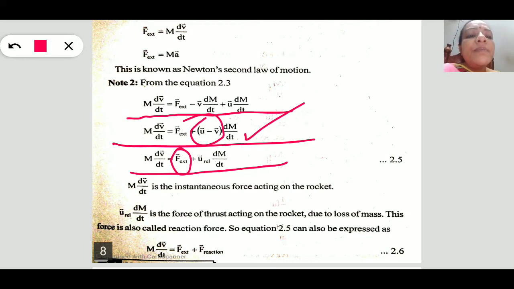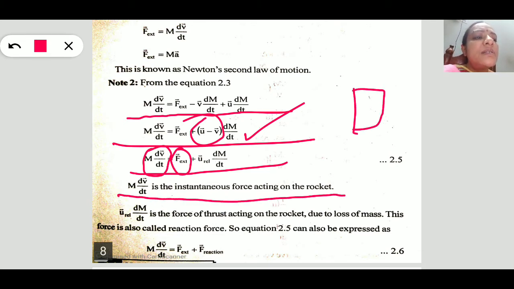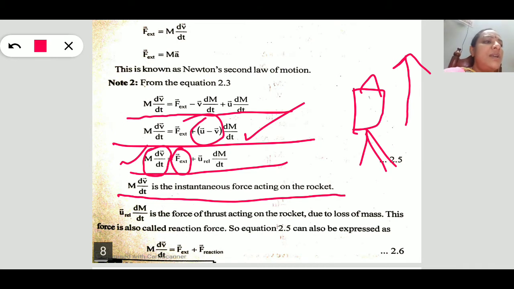Here, what is the meaning of this m dv by dt? It is nothing but m dv by dt of the rocket. As the rocket moves in the upward direction, if we want to calculate the instantaneous force, then by using this equation we can calculate the instantaneous force acting upon that rocket.